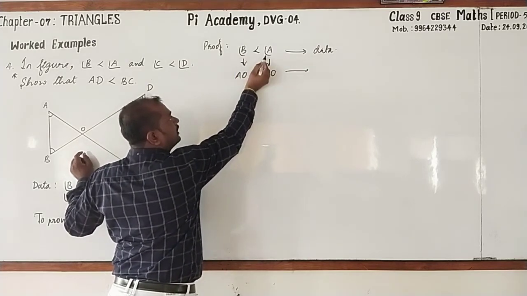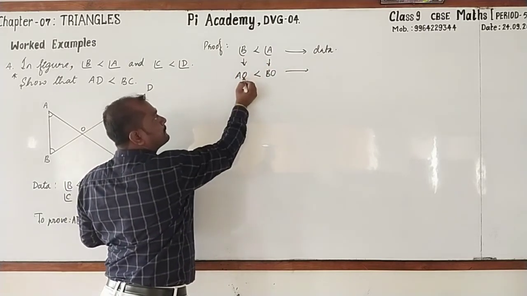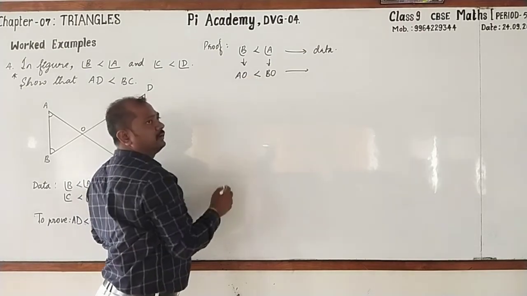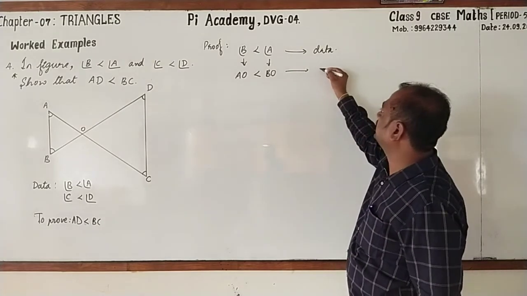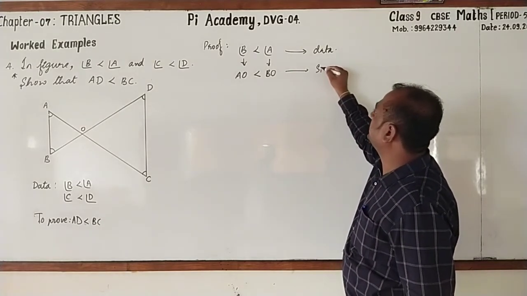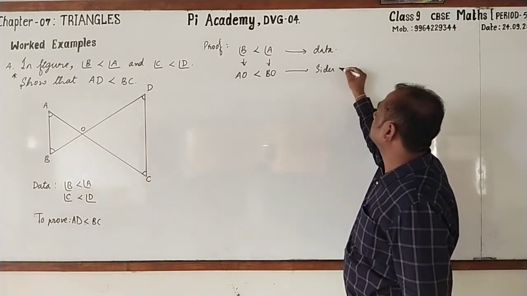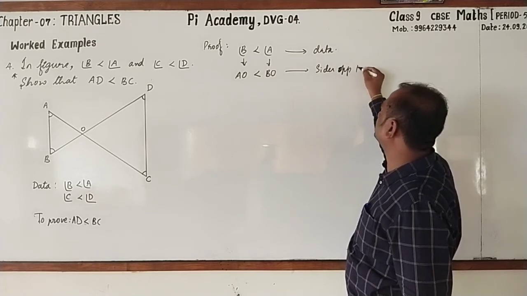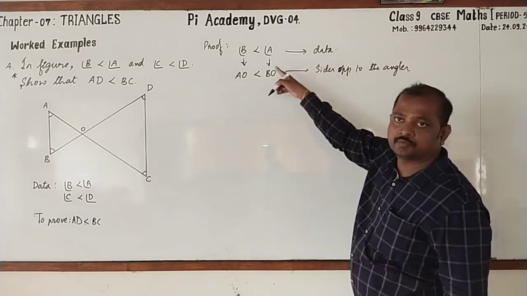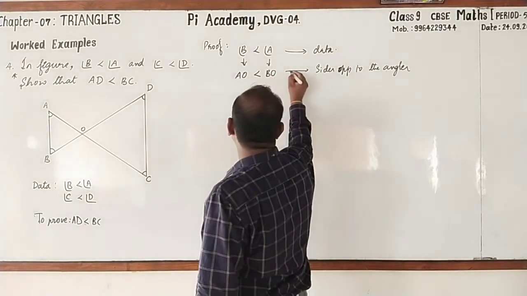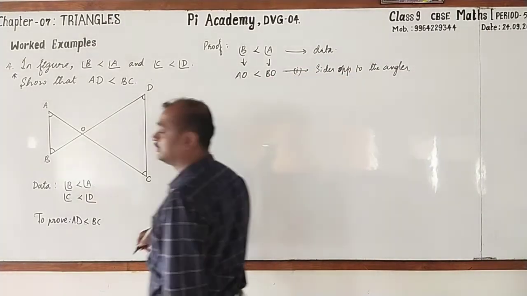Angle B is smaller than angle A, then AO will be smaller than BO. You can write these are the sides opposite to the angles. You may call this statement 1.